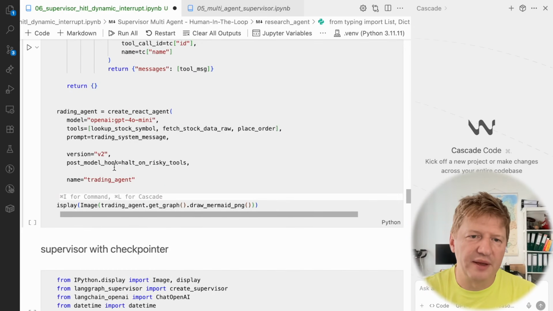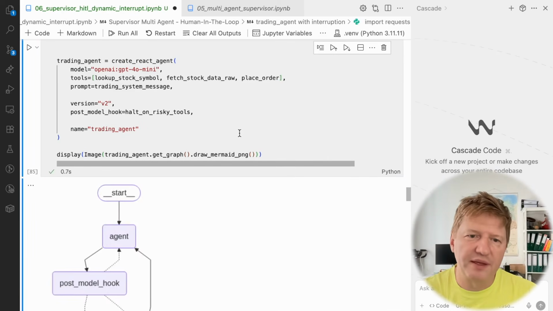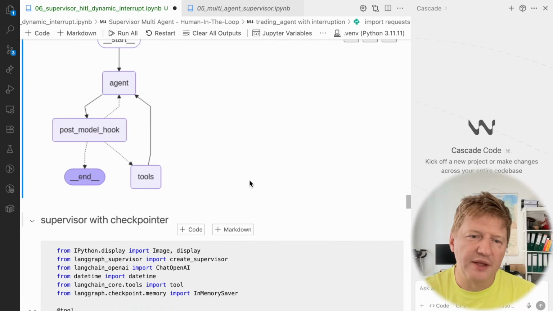And we are providing here the post-model hook, our hard and risky tools. But again, this was already explained in the previous lesson, and this is the way our agent looks right now. We have this post-model hook, which decides if the tool is a risky one and should be executed immediately, or if we should ask for the user's approval. And this time we are creating the supervisor with a checkpointer.